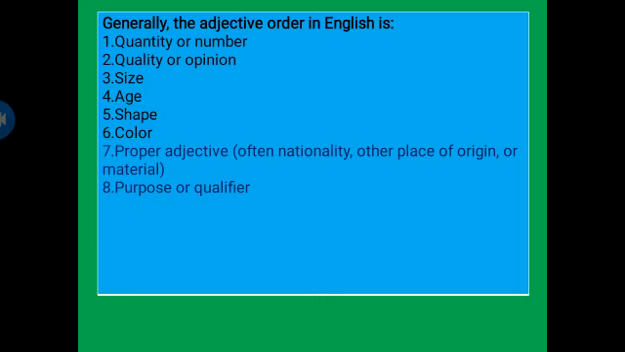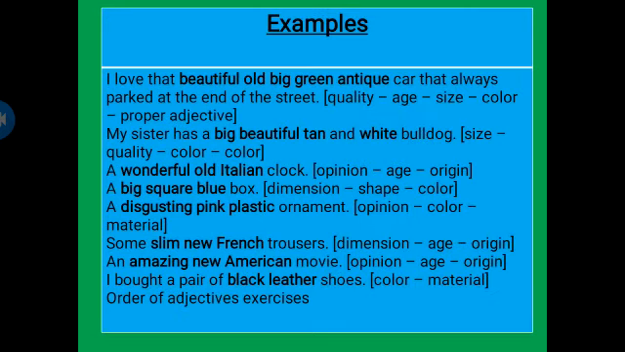Generally the adjective order in English is, first of all we mention the quantity or number, second there is the quality or opinion, then size, then age, then shape, then color, and then proper adjective, which means often nationality, place of origin or material, and in the end purpose or qualifier. These are some examples. For example, I love that beautiful old big green antique car that is always parked at the end of the street.